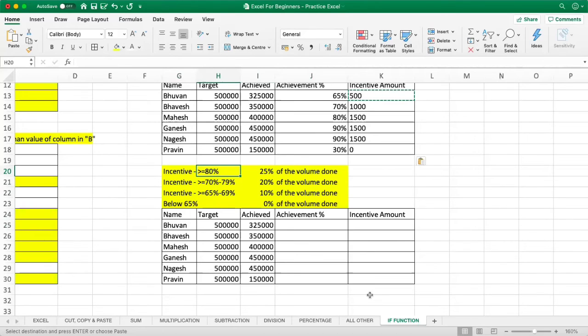So what does it say? If a salesman achieves more than 80%, give him 25% of the amount which he has achieved. Suppose in this particular example, Mr. Bhuvan has achieved 3,25,000 of business volume. Who is this, guys? Please be on mute.